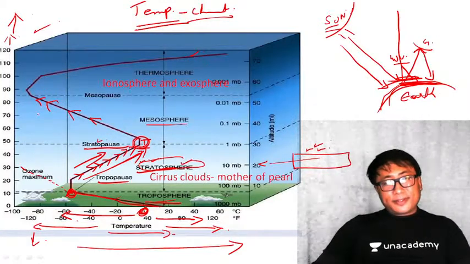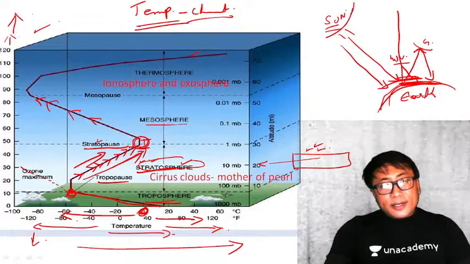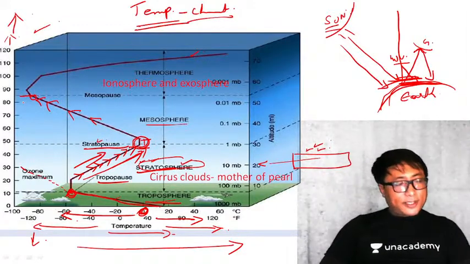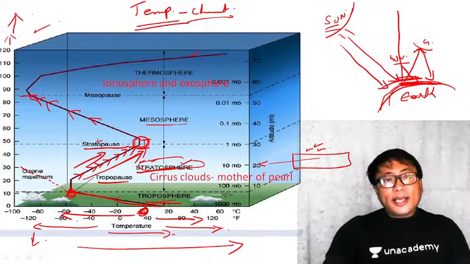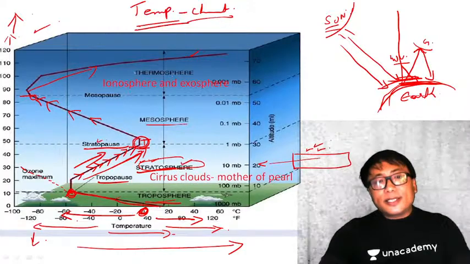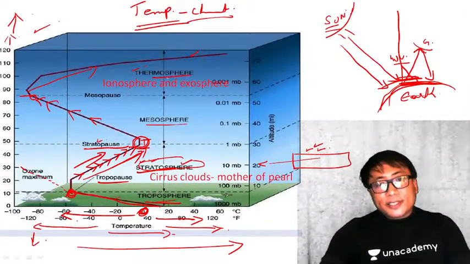Any doubt? Now, after reaching this particular height, around 80 to 90 kilometers above the Earth's surface, again there will be an increase in the temperature, that is in the thermosphere. Why is there an increase in the temperature in the thermosphere?